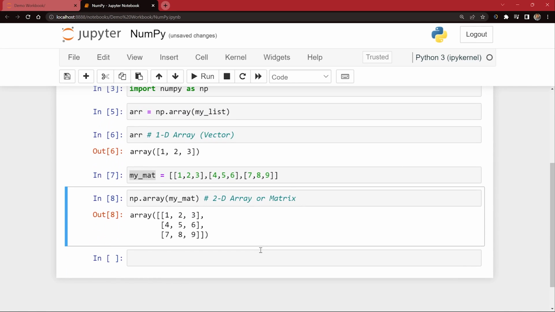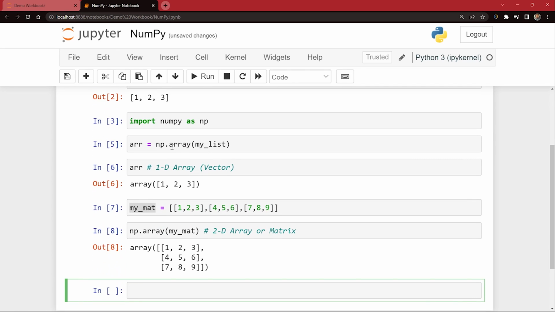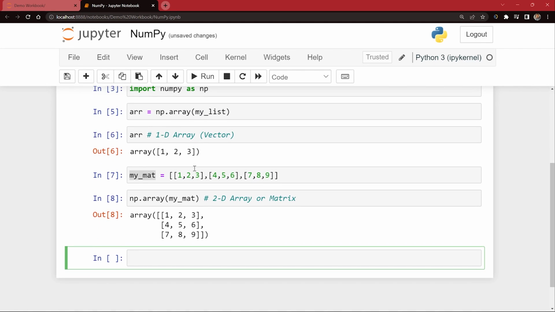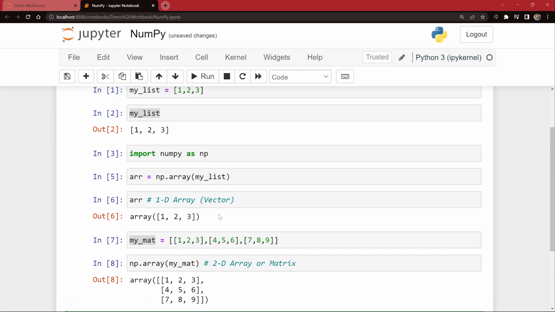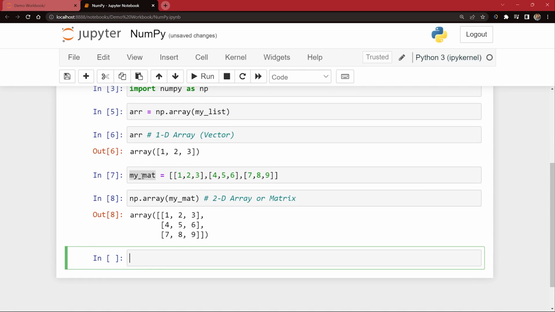So what we have done till now, it is very clear. Okay, so this is how you can work and basic operations related to how you can create arrays. So we created our list, then we imported our NumPy as NP, and then we used our array function and we passed our list which we created, and it created our vector for us. Okay, this is your data generation. Right now we are doing data generation with NumPy. Okay, so in this case, I am saying matrix, and I passed lists of lists, and then I passed it into the array function, and it provided me 2D array or matrix in this case. This is what you call as 2D NumPy array or matrix in this case.